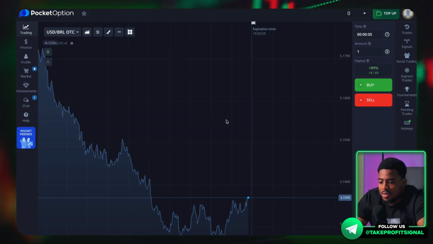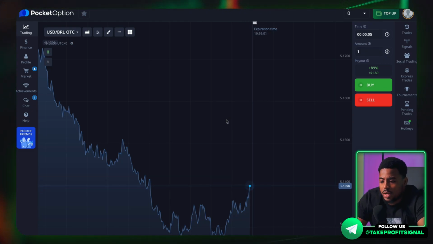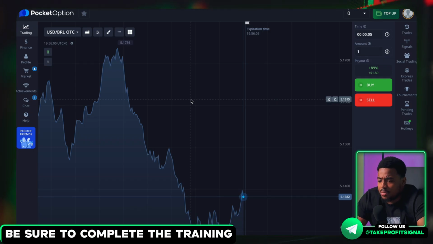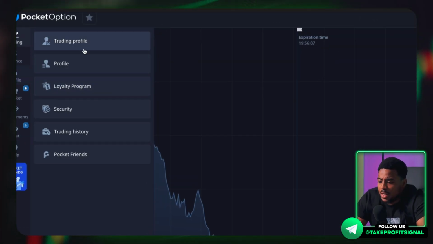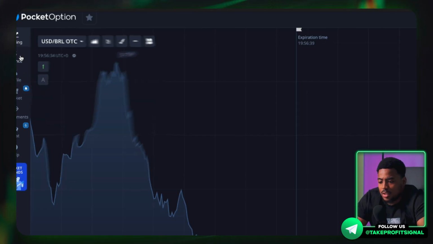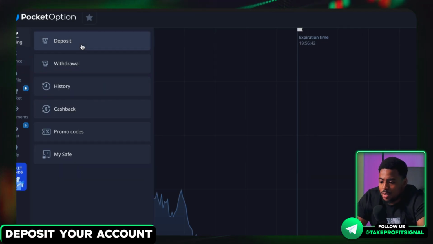Well, you have arrived at the trading platform. Most likely you will be offered to undergo training. Be sure to take it. After all this, we fill in all the details of our account in the profile section. Next, we need to deposit into your account.